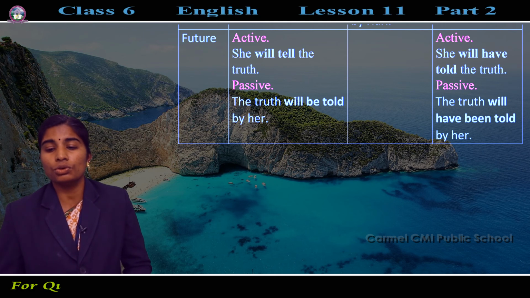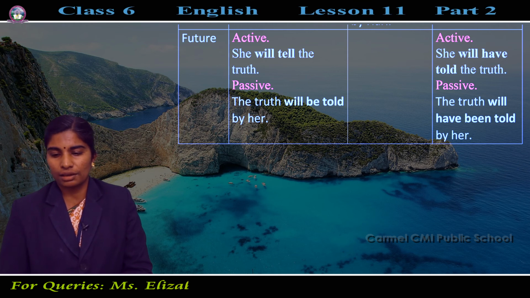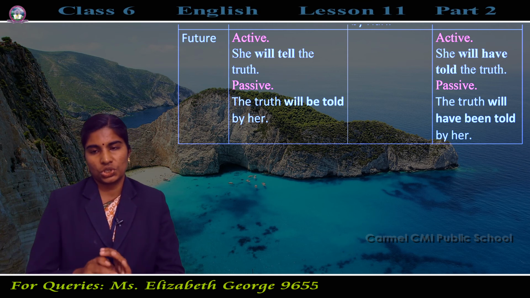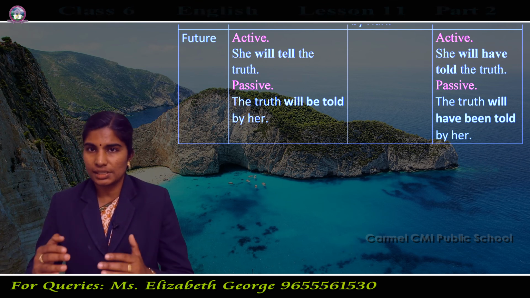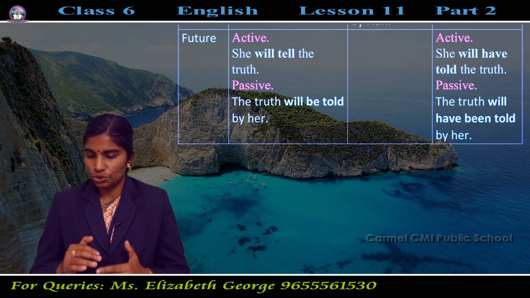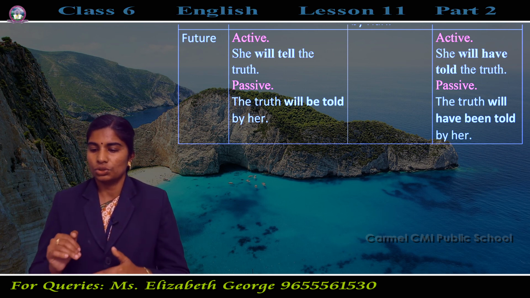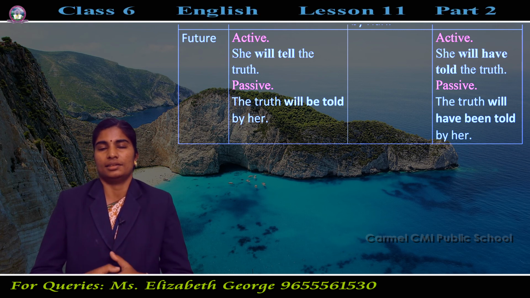Now we can move to future perfect tense. Future perfect tense is likewise, she will have told the truth. Change this to passive voice. The truth will have been told by her.